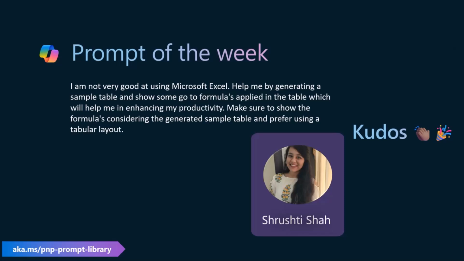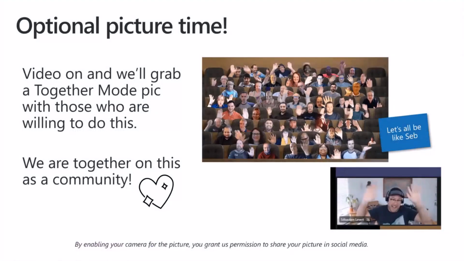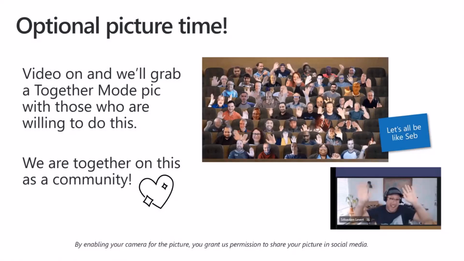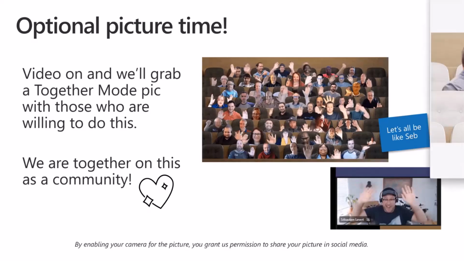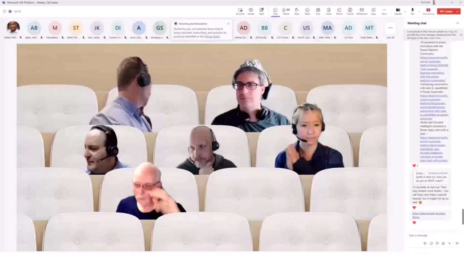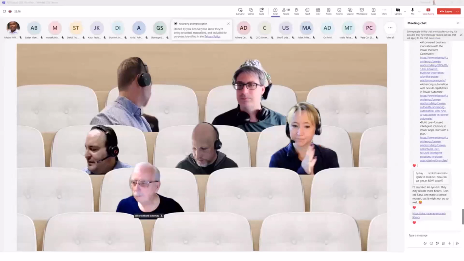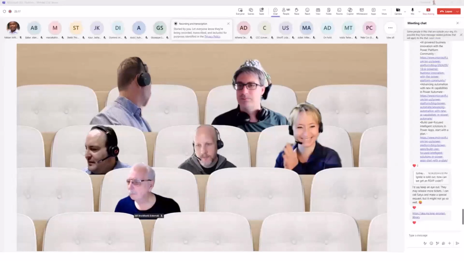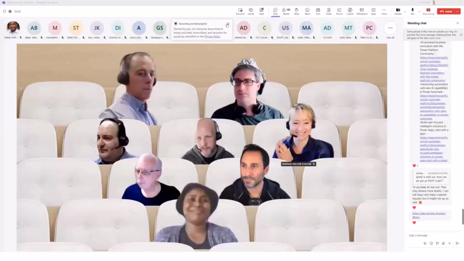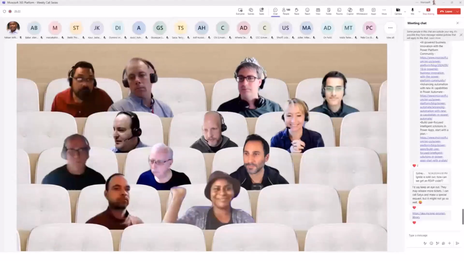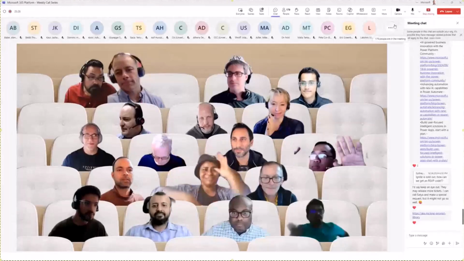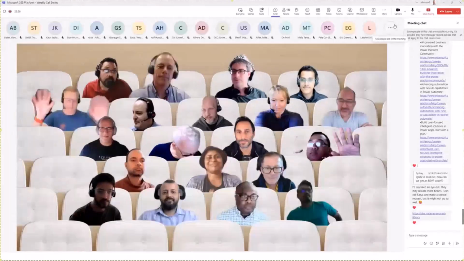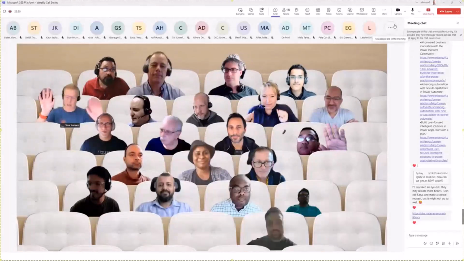Now, before we actually go to the real stars of today, pretty much on schedule, if you go 15 minutes, let's do a quick group photo using the Together Mode picture here, and I will put that one there. It is looking crystal sharp this week, so that's really cool. So let's actually do that. We have 50 seats in a room. I will enable my camera as well, so I will be there. Hopefully that doesn't pixelate things too much. No, I'm just pixelated, but you're not. That's really good.